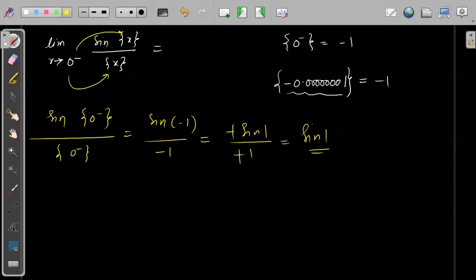Yes, it is the fractional part. Greatest integer is like this, and this is the fractional part. Understood? Everybody understood this part? Very good. Let's see one more question based on this.